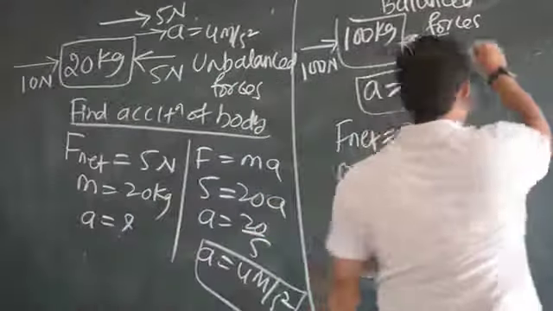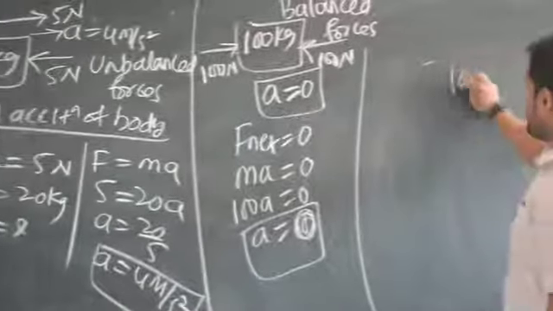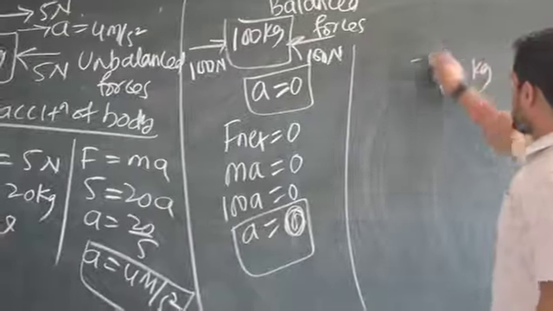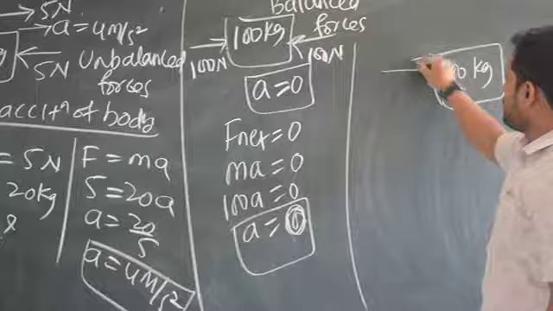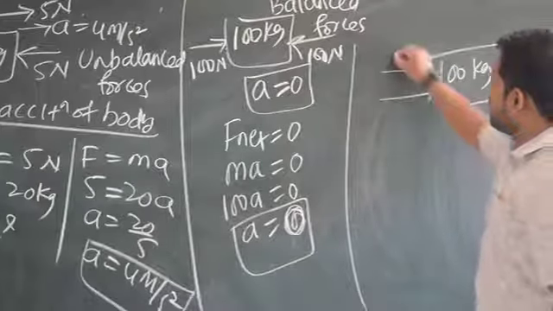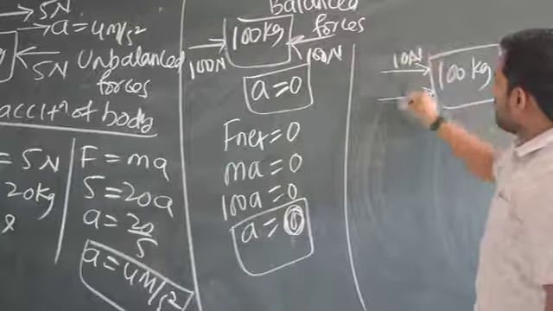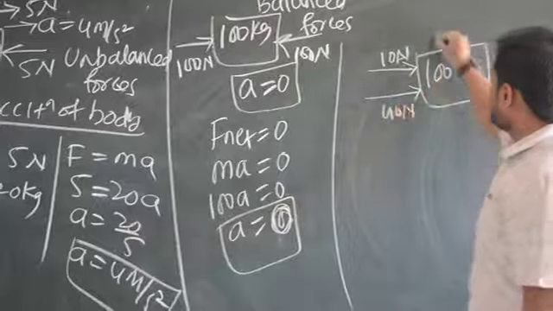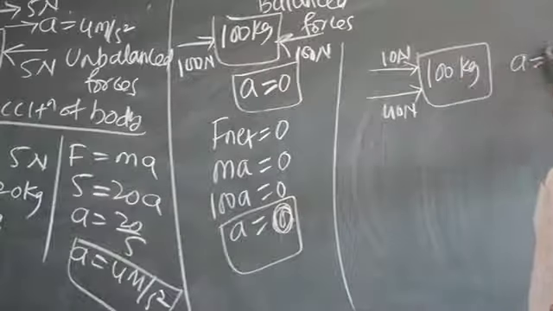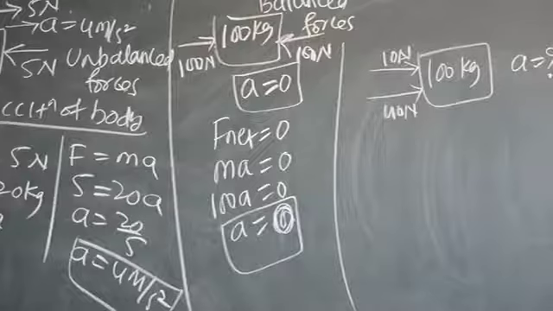Let me give you one more example here. Here is a body with 100 kg. Okay, I have a body with 100 kg. Here I am applying two forces. One is like 10 Newton, another is like 40 Newton. Now they are asking you, what will be the acceleration of the body? Very simple, right? How to do these kind of problems?